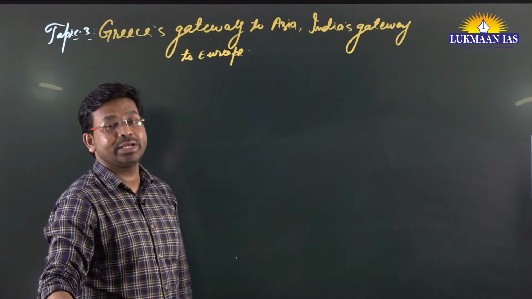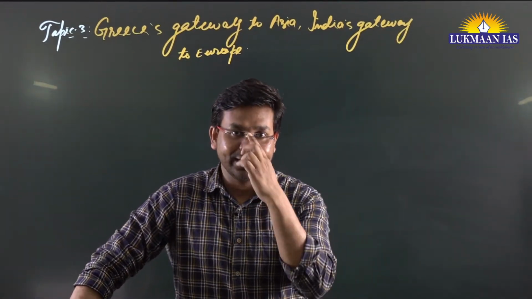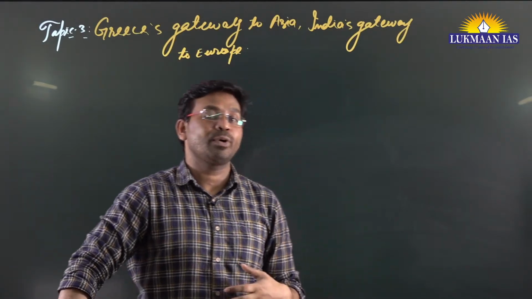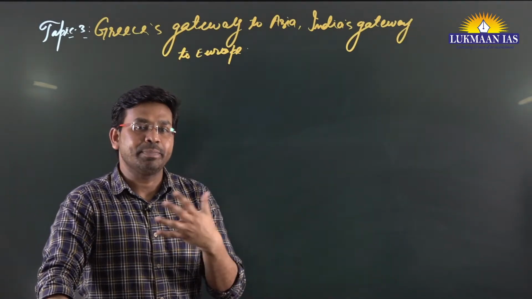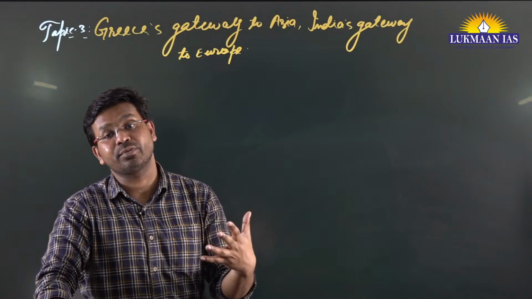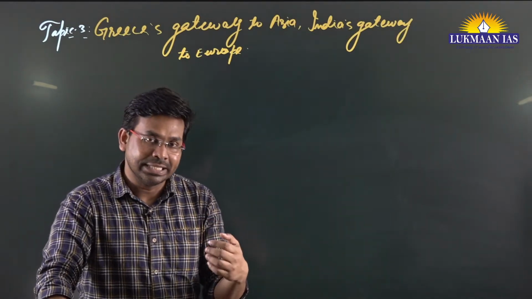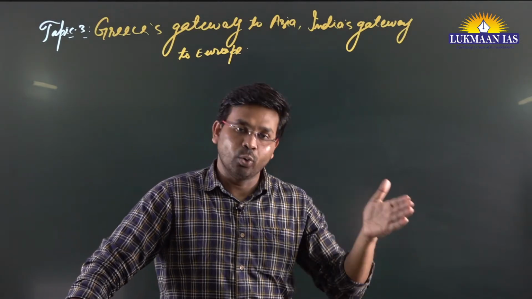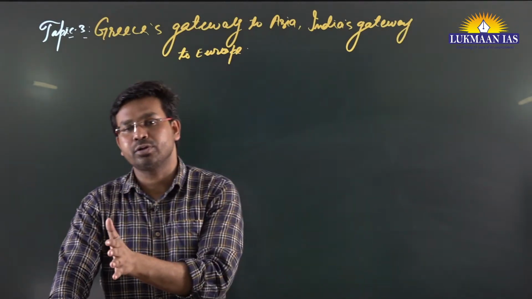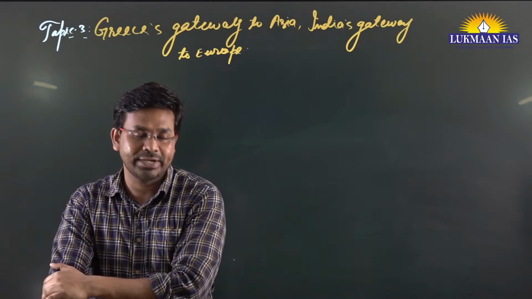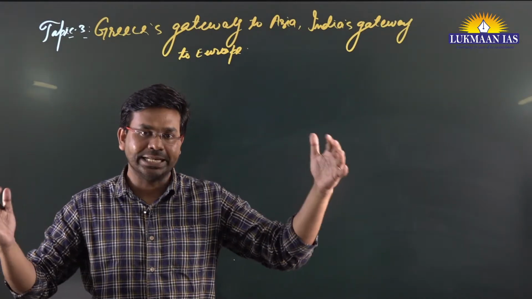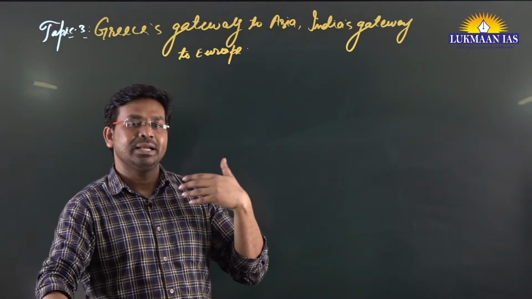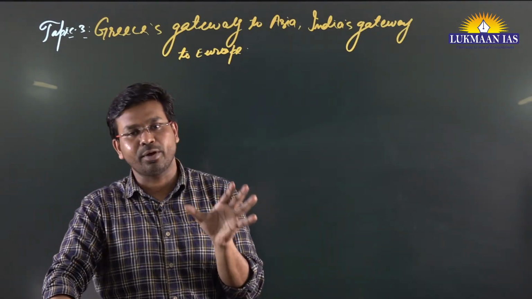So as we know, Greece is a very old civilization, and in Greece a lot of philosophies have originated. For example, when we talk about Plato, Socrates, right? People like these philosophers come from Greece, from Athens, and they have some relation with Macedonia and all. So Greece is a very old civilization. When we talk about India also, India is also a very old civilization. However, the relation between these two countries has been prospering from time to time.